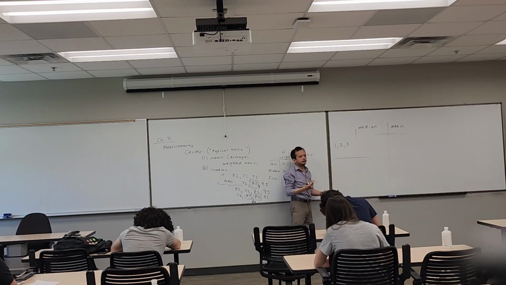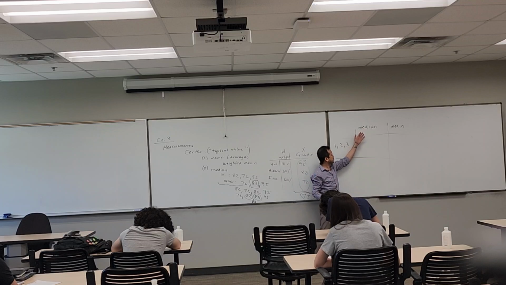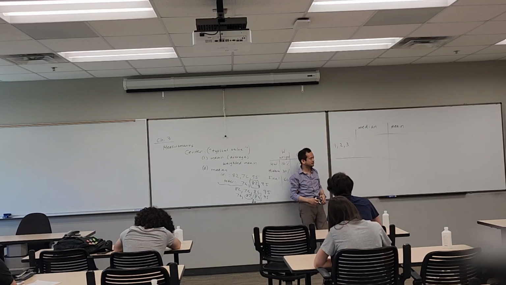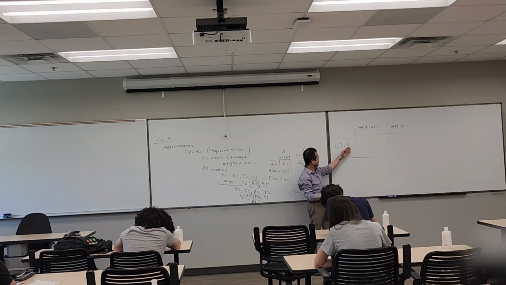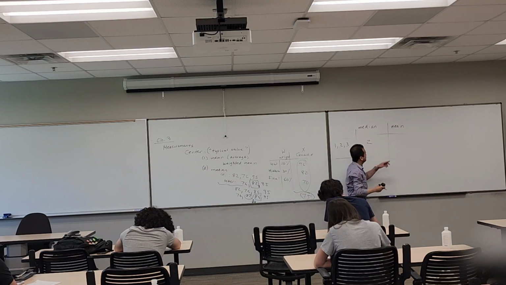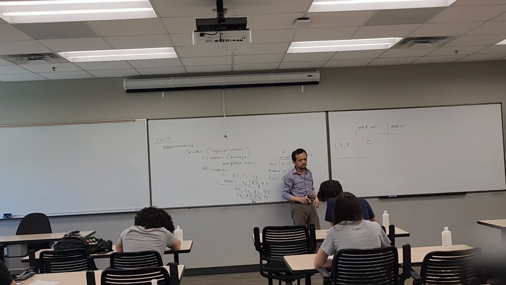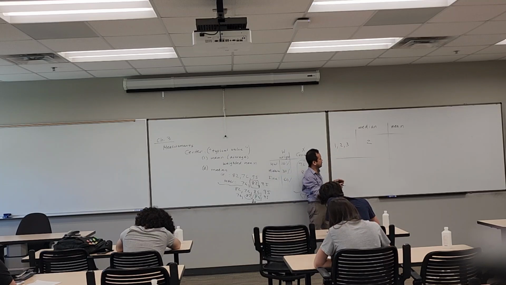So let's say you have a very simple data set, just the numbers 1, 2, and 3. Let's say you wanted to find the median, what was it? Just 2. Numbers are already sorted, number in the middle position, 2. What about the mean? Also, yeah, if you added up all the numbers and divide by 3, you'll see that 6 divided by 3, which is also 2.